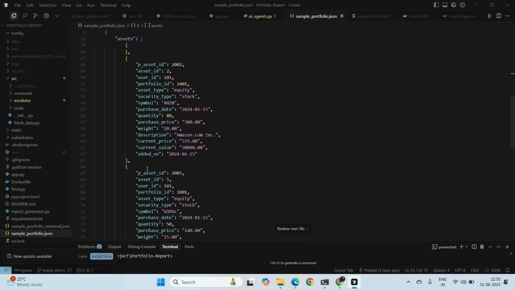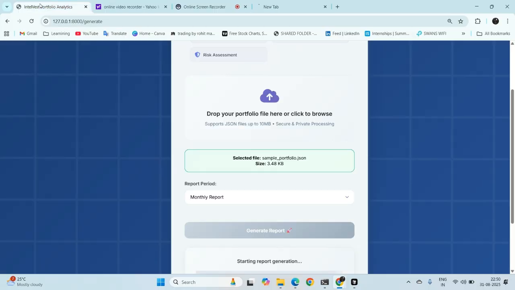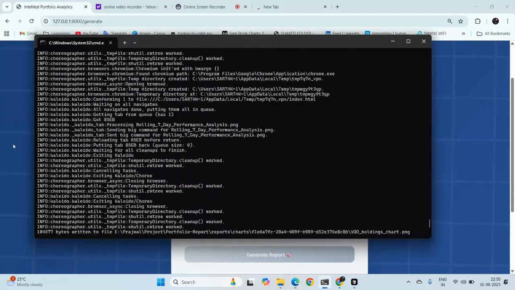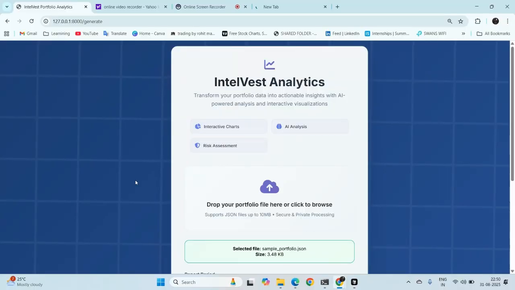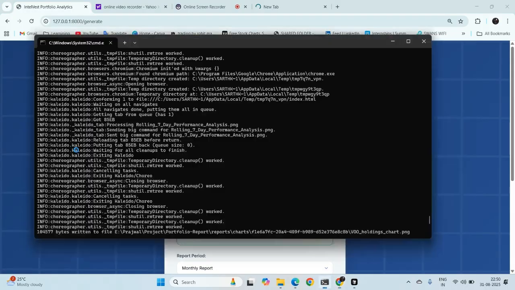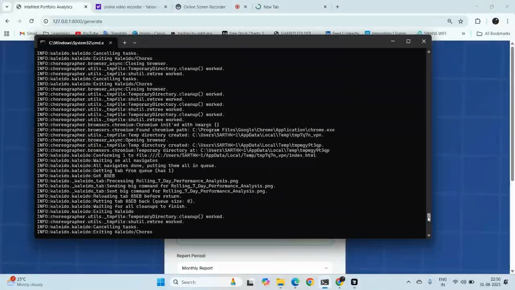This is how you expect the portfolio to be. The user has to come to our platform, upload his portfolio, and wait for some time to get real-time insights on it. It actually takes quite a while to generate this report because it goes through too many sources to analyze. It might take around 10 to 15 minutes to generate one weekly report, but that's about it. I have already set a process to run, and this is how it is running.